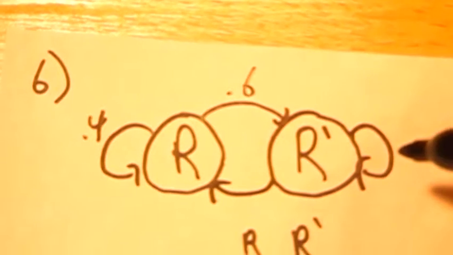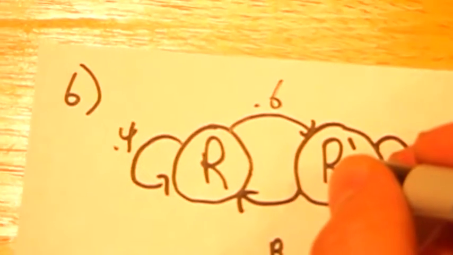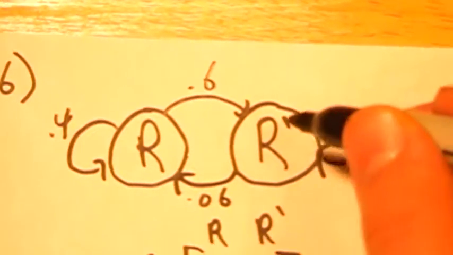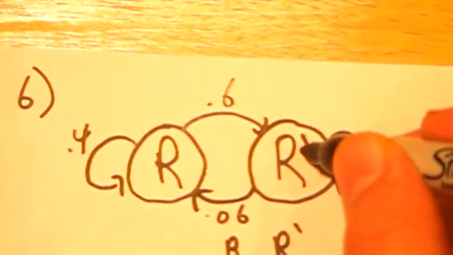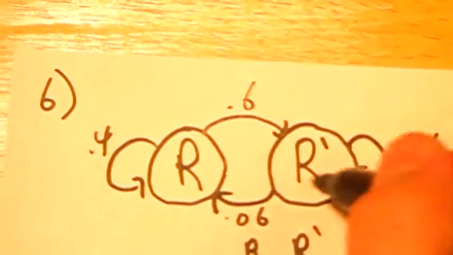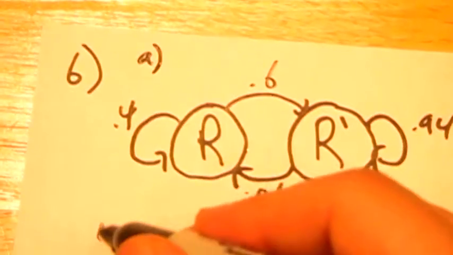As it continues, the probability of rain for the next day when it does not rain is 0.06. So if it does not rain, the probability for rain on the next day is 0.06, which means that if it doesn't rain, the probability that it's not going to rain again the next day is 0.94, because just like these two arrows have to add up to 1, these two arrows have to add up to 1. And we can translate that down into this transition matrix. This is part A. So let's do part B.